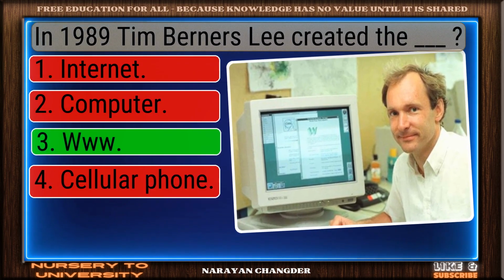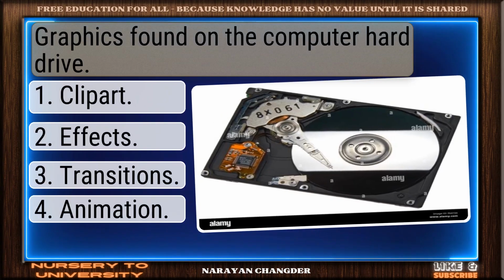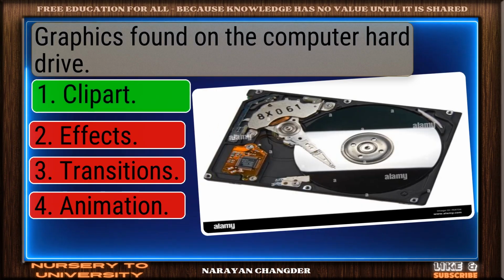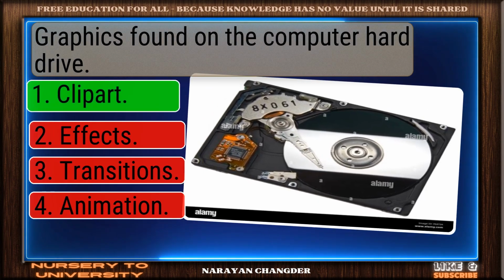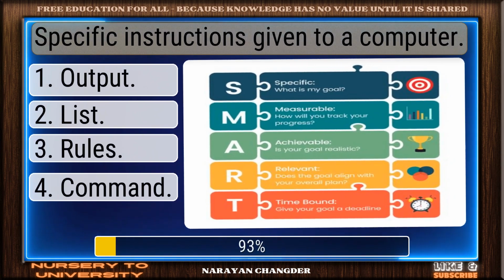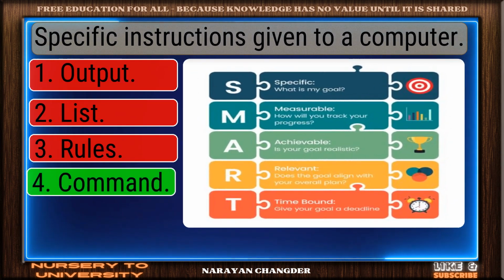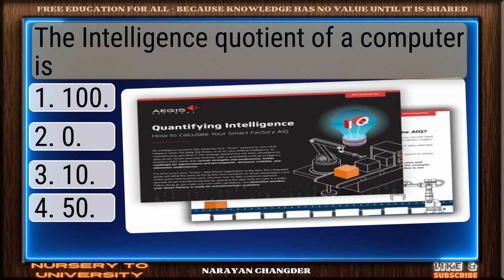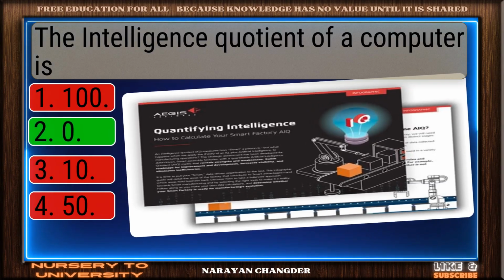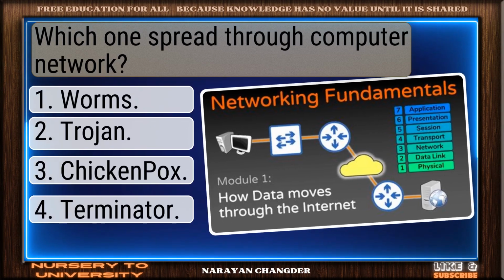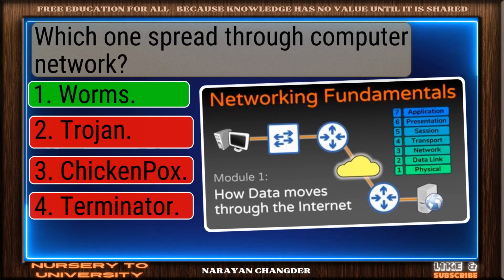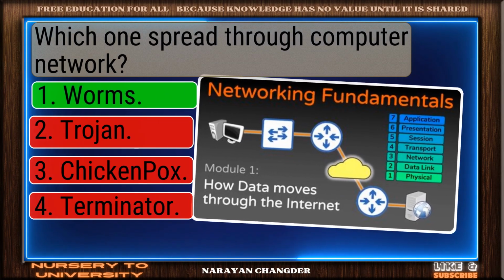You got it, Adobe fits. Graphics found on the computer hard drive. Excellent. Clipart is well-reasoned. Specific instructions given to a computer. Correct. Command is spot on. The intelligence quotient of a computer is strong choice. Which one spread through computer network? You're right. Worms is correct.